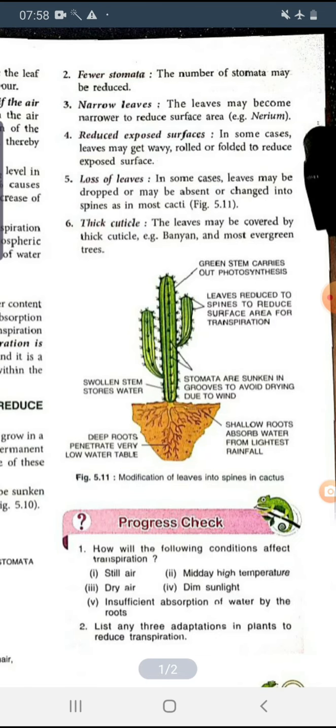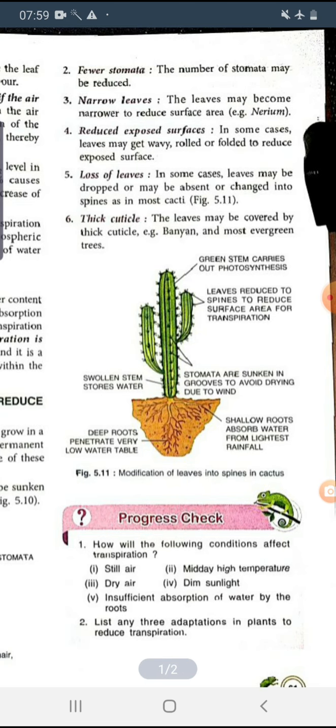Next is fewer stomata. If the number of stomata reduces, then also the transpiration will reduce. Okay, because the transpiration occurs directly and mainly from the stomata, right? Next, narrow leaves. So the leaves become narrow, reducing the surface area. We can see this kind of adaptation also in Nerium.